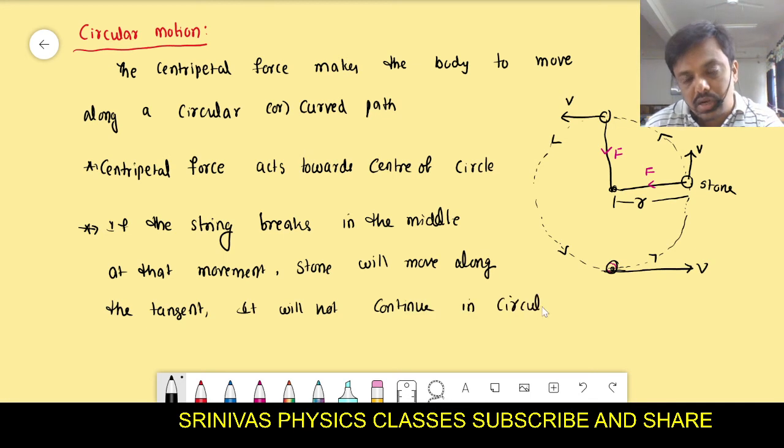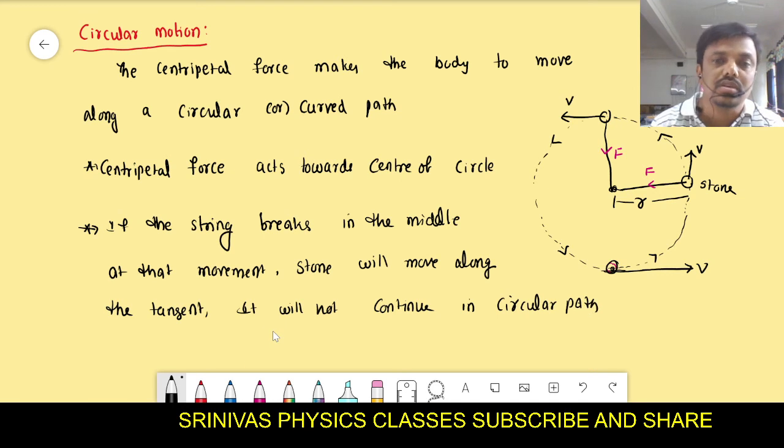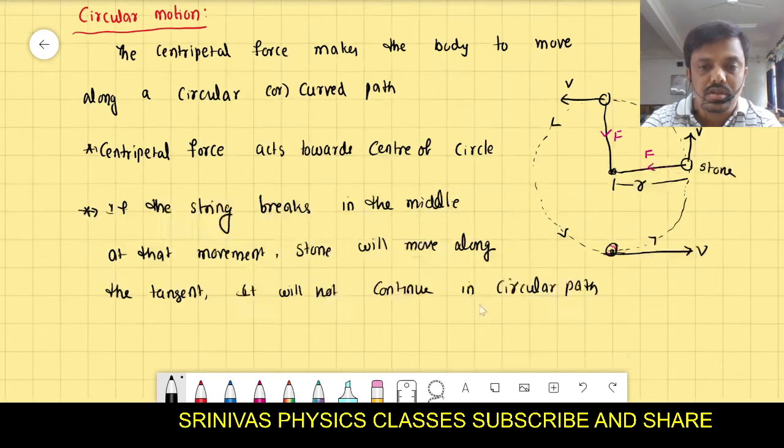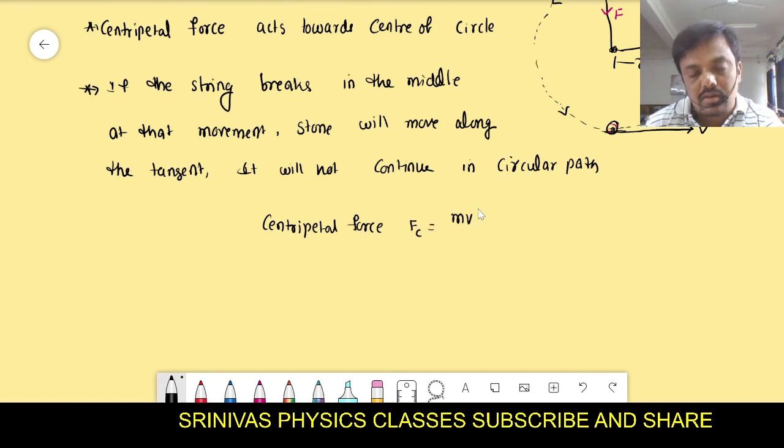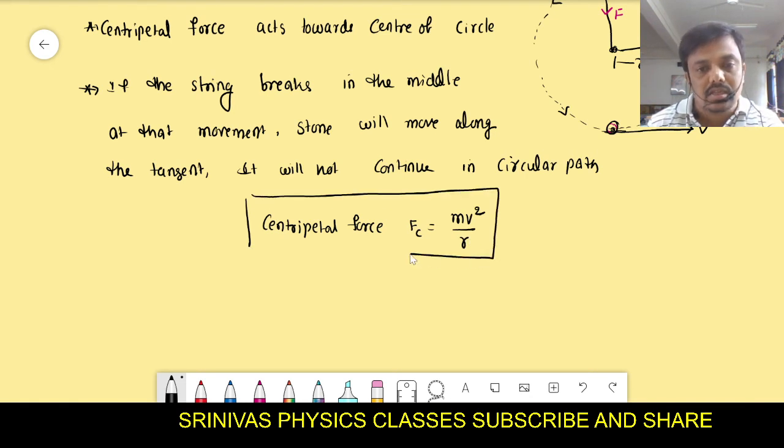That means to maintain any body in a circular path, the required force is the centripetal force. What is the formula for the centripetal force? Right. Centripetal force formula is F suffix C equals mv square by r. Okay. And what is the centripetal acceleration formula?